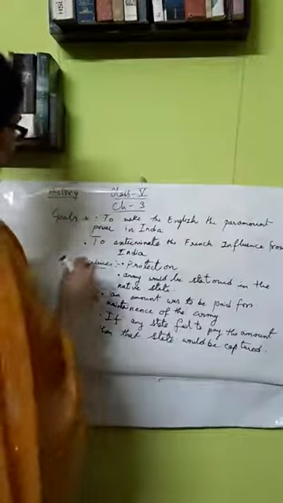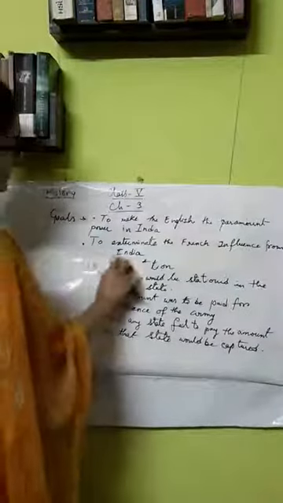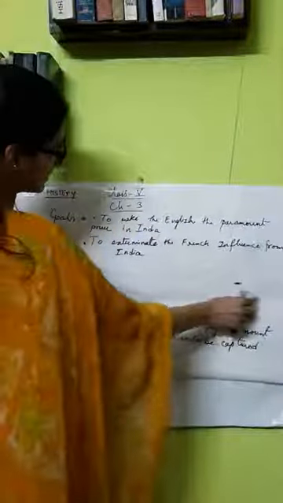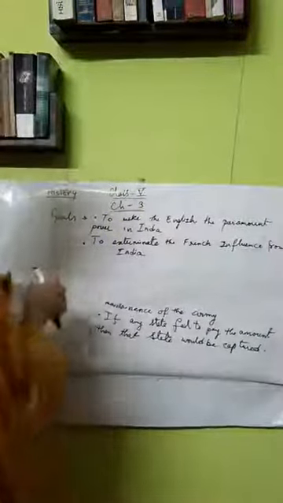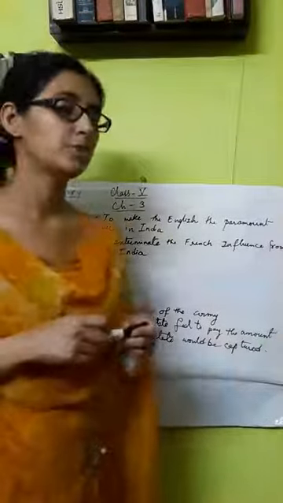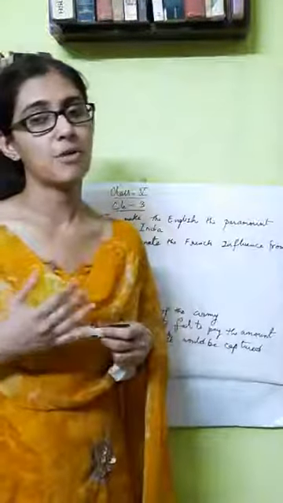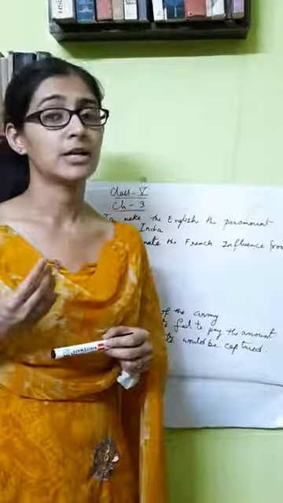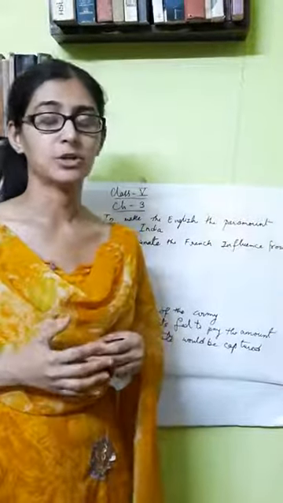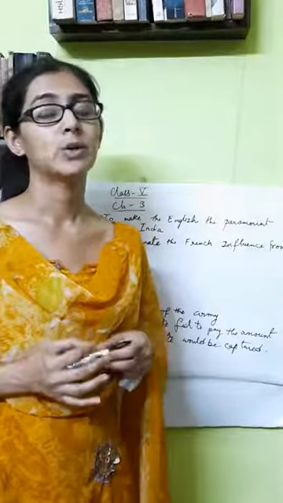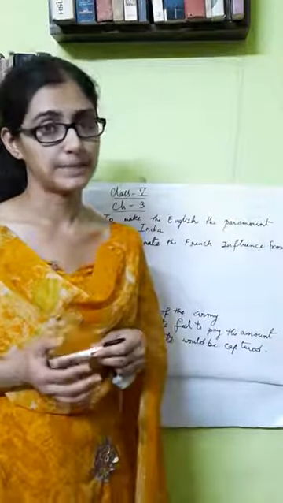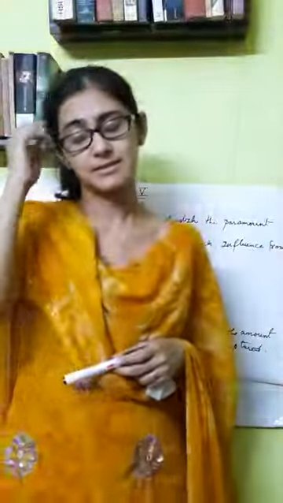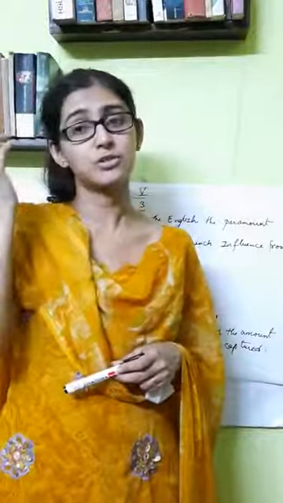Now this was another aim of the subsidiary alliance, where they are aiming that the English will be the supreme or paramount power, and that the French power should be exterminated or eliminated from India, so that the English East India Company can trade or rule alone in India. They wanted to be the sole power, and they wanted that no other power should be there.